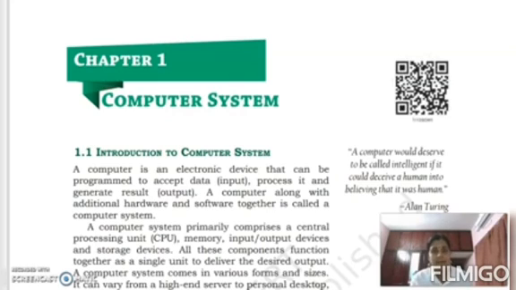So what is the purpose of a computer? A computer accepts data from user, then processes the data, and it will give an output as a result. So this is a computer definition. A computer is an electronic device that can be programmed to accept data, process it, and generate result.